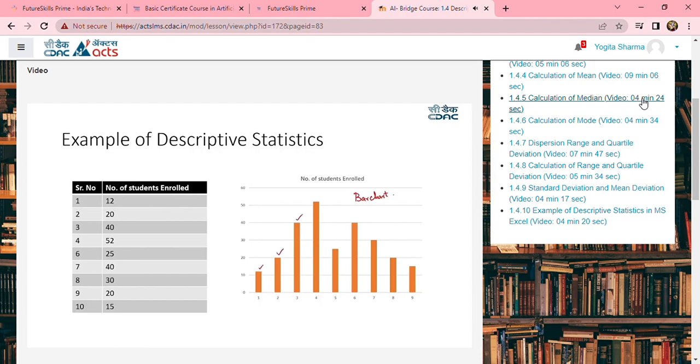At the third phase, you have 40 people. At the fourth phase, you have 50 people. At the fifth phase, you have around, sorry, 25 people. Like this, what is happening here is that the same data is being represented, but in a chart format.